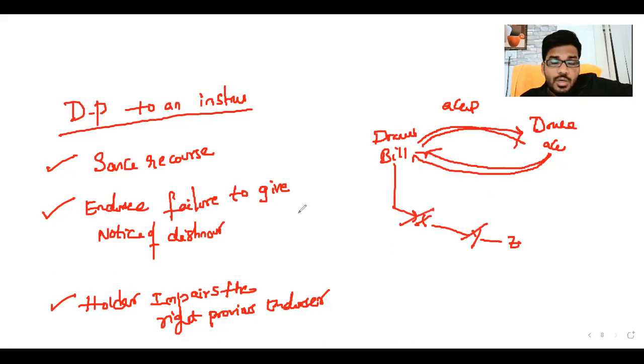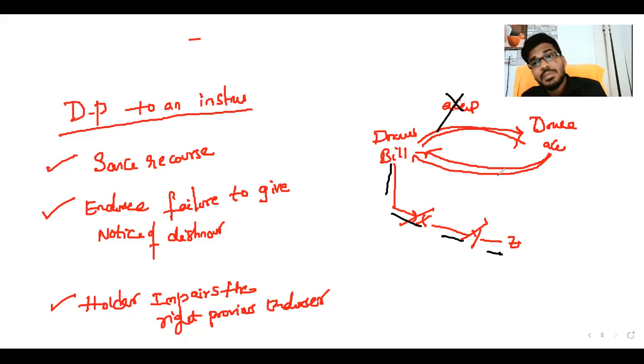No, sir, not like that. Even though there is no acceptance, the bill can be endorsed to the endorsees. That is permissible.